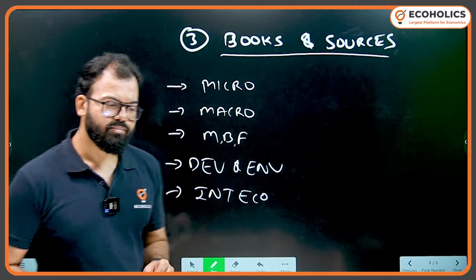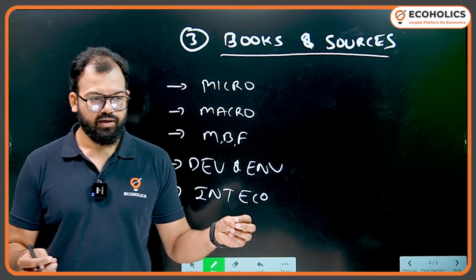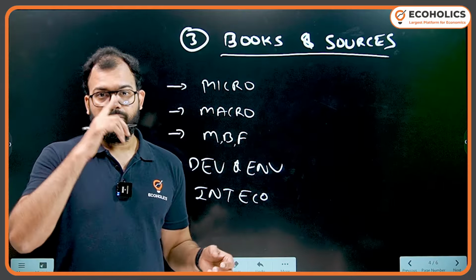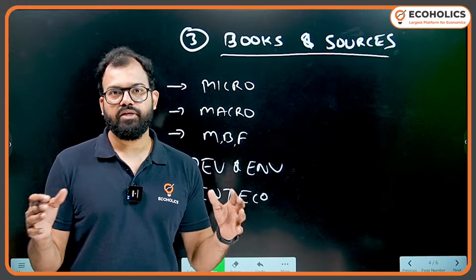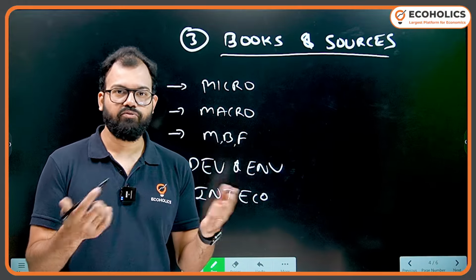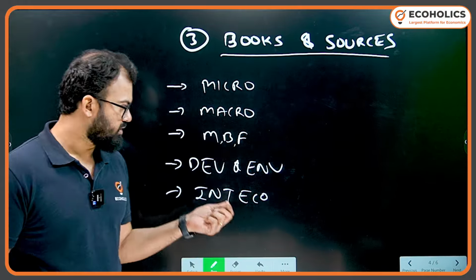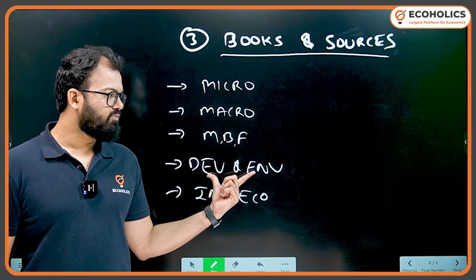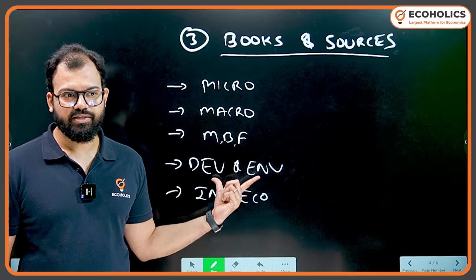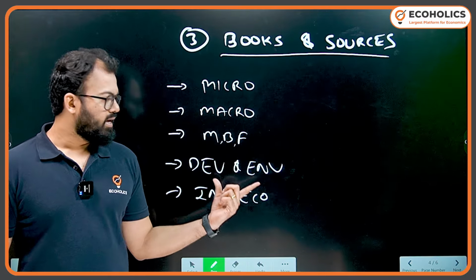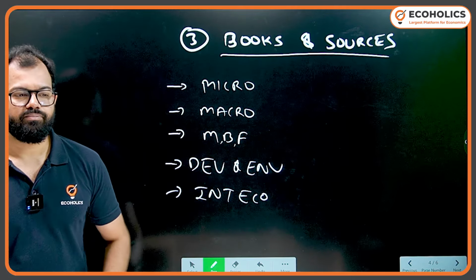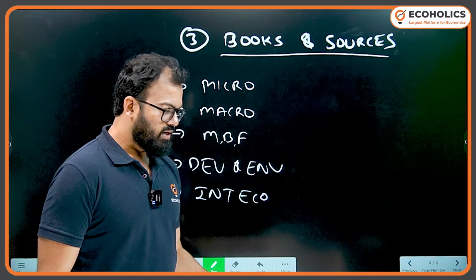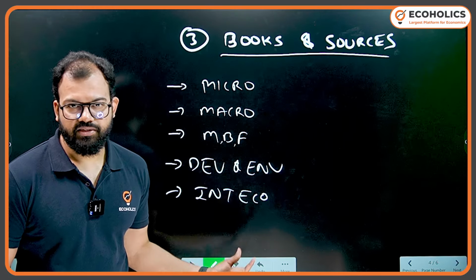Then money, banking and finance: people say read H.L. Bhatia, people say Musgrave and Musgrave. I would say it's a mixture of both, again the foreign author versus Indian author analogy. Development and environment is a mix of things. You will find H.L. Ahuja's Development Economics as well, a decent book. And people say A.P. Thirlwall, people say Todaro. What I say is you go topic wise here.